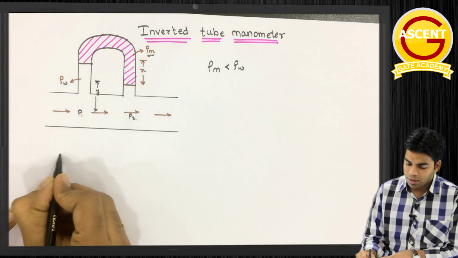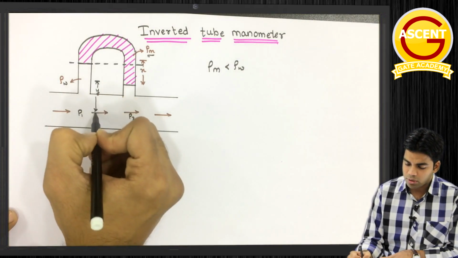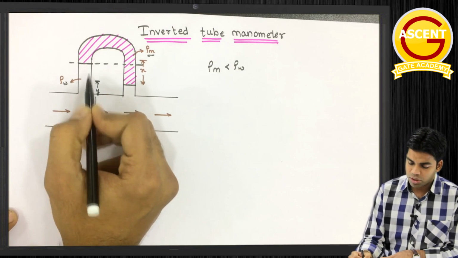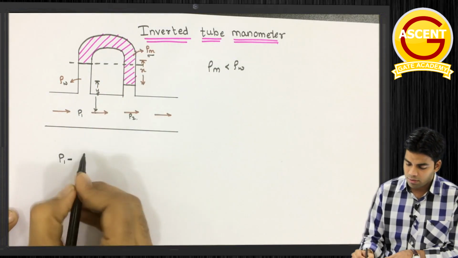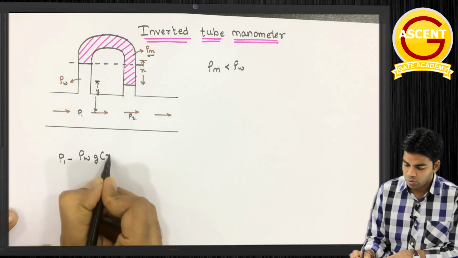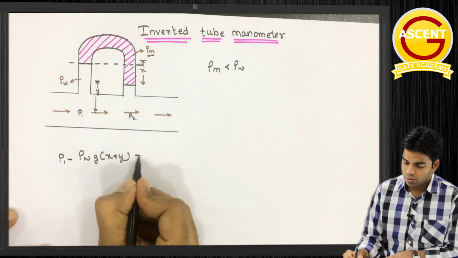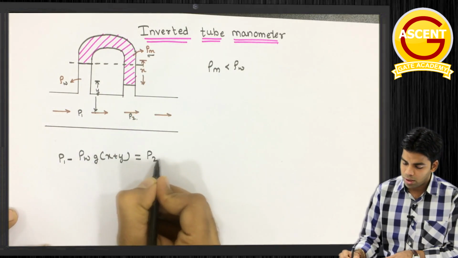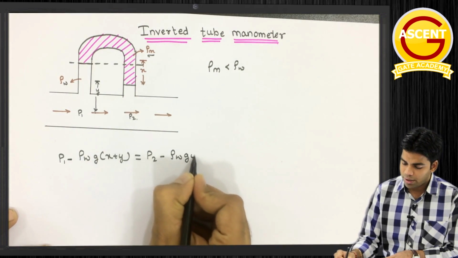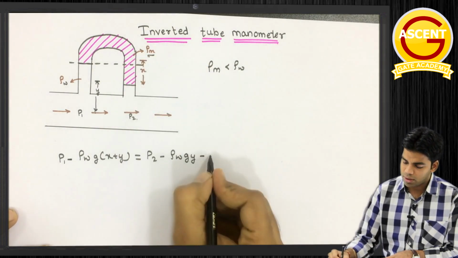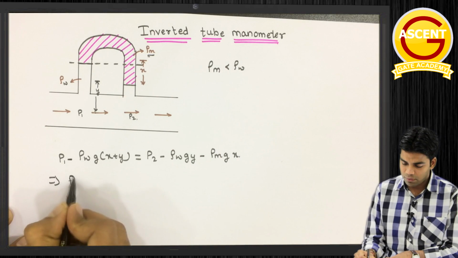So this will be P1 minus, at this level we are equating the pressure. Because this level is above this level, the pressure will be minus. So this will be P1 minus the pressure because of this, which is rho w g into x plus y, is equal to P2 minus the pressure because of this, which is rho w g y, minus the pressure because of this, which is rho m g x. Getting this or not?